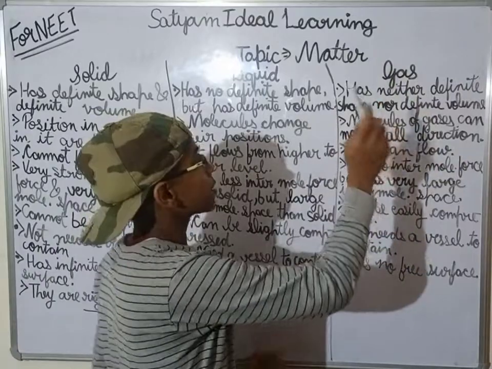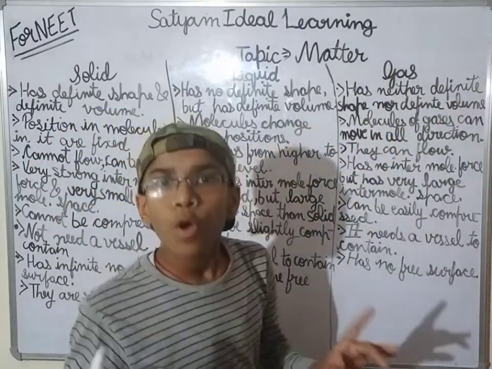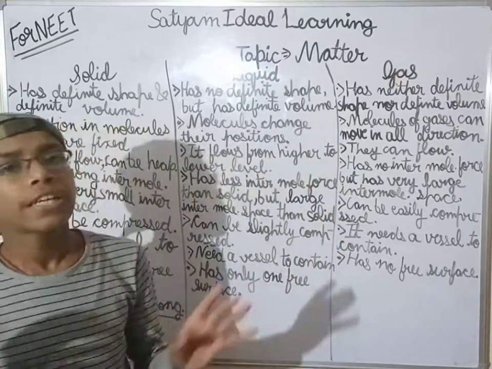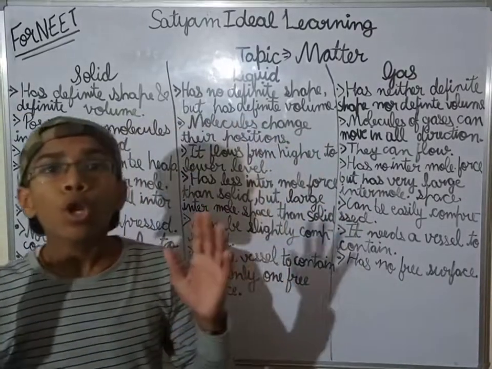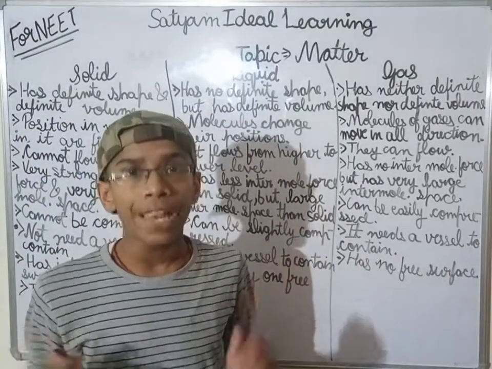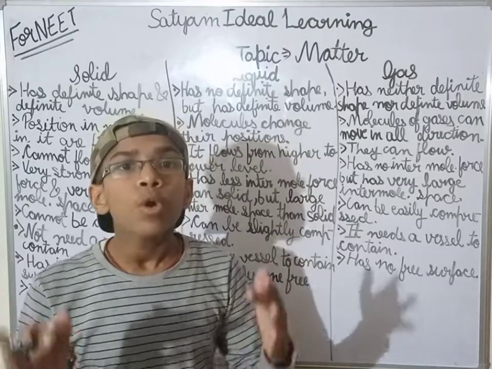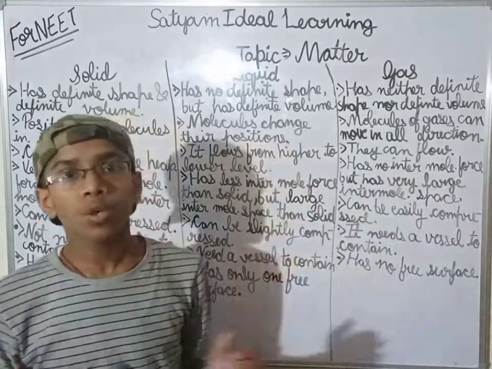Now we are coming to gas. See, gas has neither definite shape nor definite volume, because the intermolecular force of attraction is almost negligible and the intermolecular space is very large.